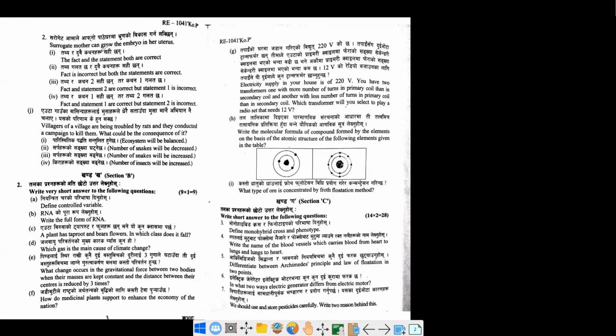So the facts and both statements are correct, because the first statement was wrong. So this is wrong. The fact is wrong, the fact is right, both statements are correct, one statement is wrong. The fact and statement two are correct, one is wrong. So this is our correct answer. Okay, so let us move on to another.